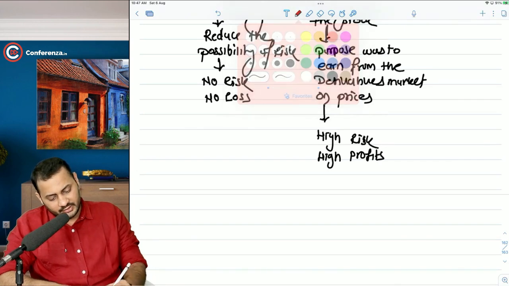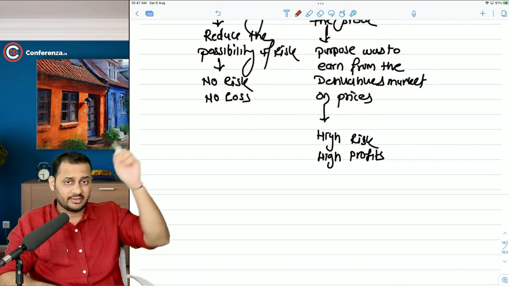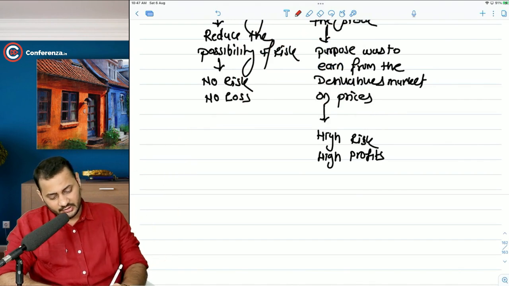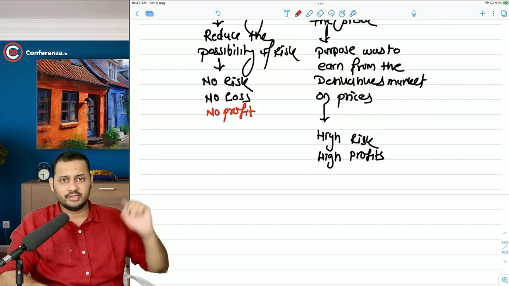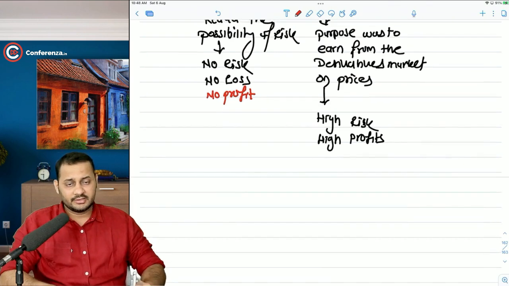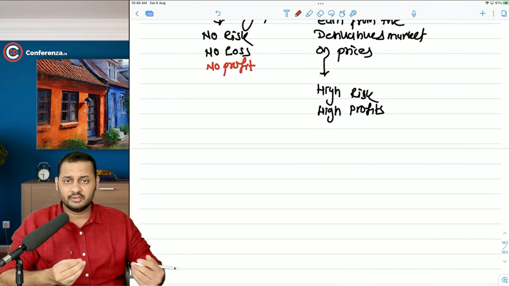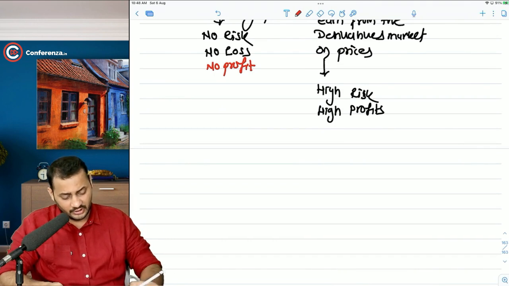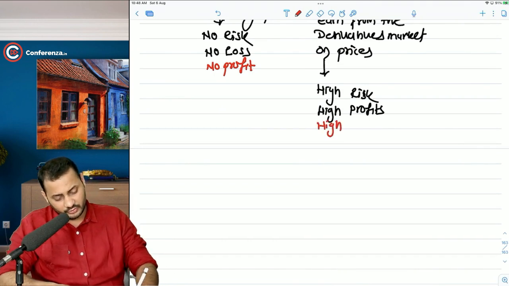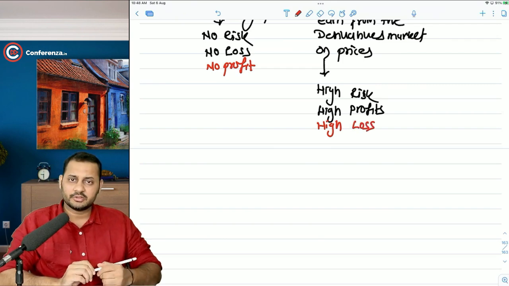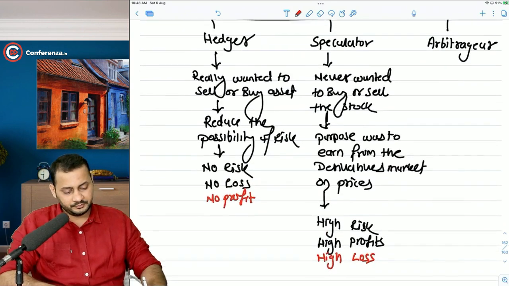The hidden part in both the cases is if you don't take the risk, there will be no loss, but there will be no profit as well. So this is a hidden part. In that case, if you take the risk, the profits can obviously go up, but the losses can also go up. High profit, high loss. Okay.